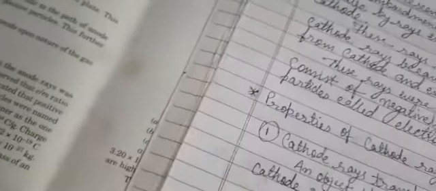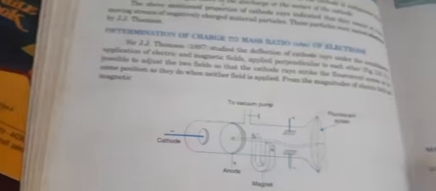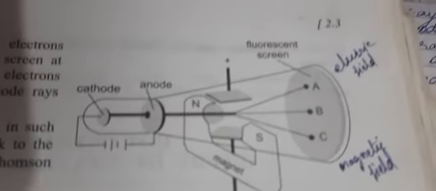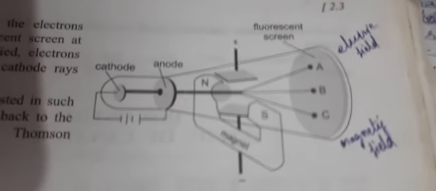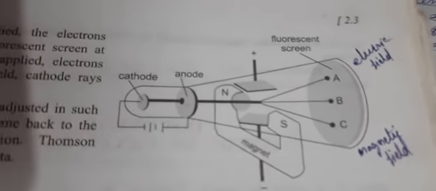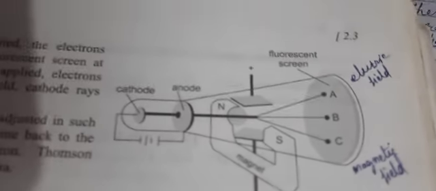Now I'll show you another thing. In the case of the anode ray, the same experiment will be carried out. There is an impact of the magnetic field as well as the electric field.